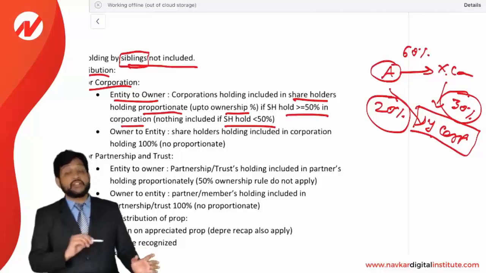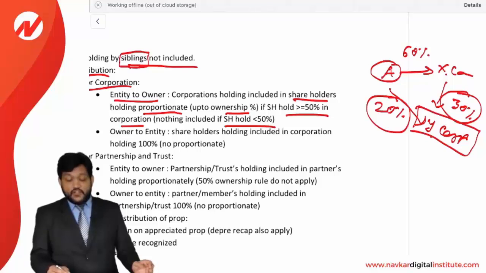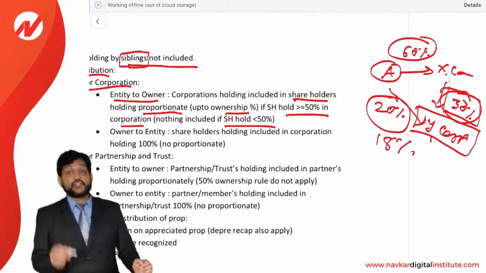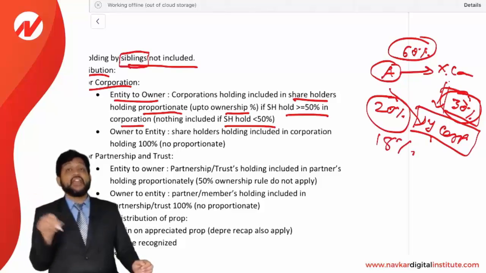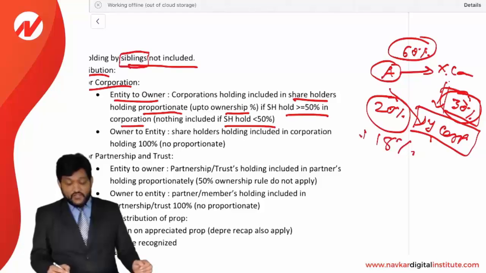Now proportionate will be included. Okay, how much is the holding of A into Y corporation? A holds 60% of X corporation, and X holds 30% of Y, so 60% of 30% we need to make, that is 18%. So 18% will be deemed as held by A into Y corporation additionally. So 20 plus 18, it will be considered as 38%.